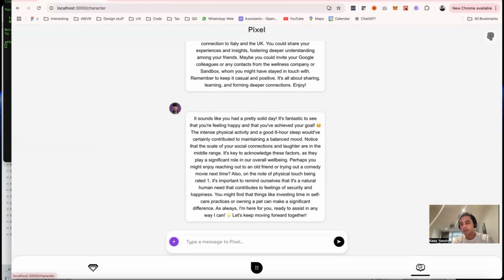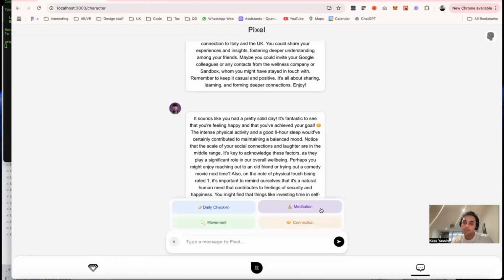But I didn't want to stop there. I think that a lot of AI apps these days have these chatbots integrated, and that felt pretty table stakes. And so what I've started working on here is you can request things like a personalized meditation, again based on all the context of the things that you've been playing or recording in the app. It'll also suggest things like physical activity, movement, and personal connections, based on people that maybe are mentioned in your journal entries. All of these are text-based right now, but I'd love to take them a little bit further.